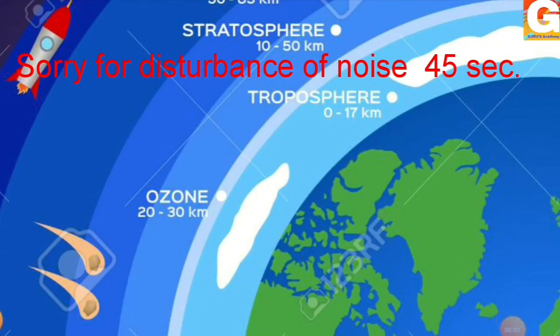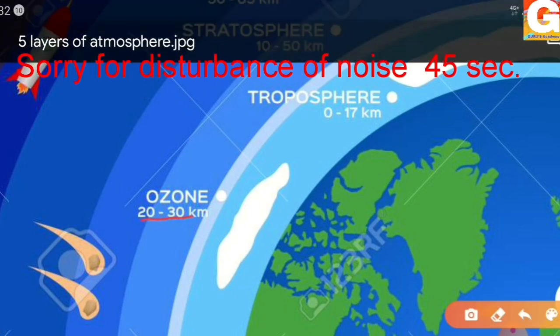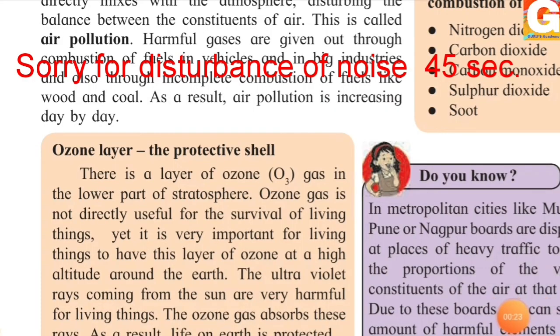So students, now let's see what is next. As I told you previously, while explaining the layers of the atmosphere, we will be learning about ozone. This ozone is the lowest part of the stratosphere, that is, it is present between the troposphere and the stratosphere.